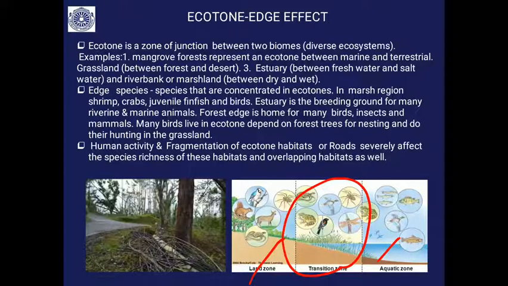The importance is that human activity in this ecotone is not permitted, because the ecotone is a fragile ecosystem rich in biodiversity.